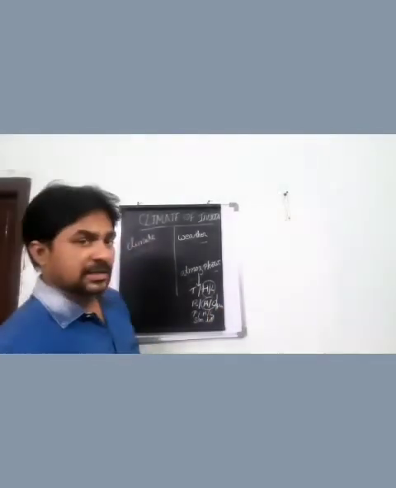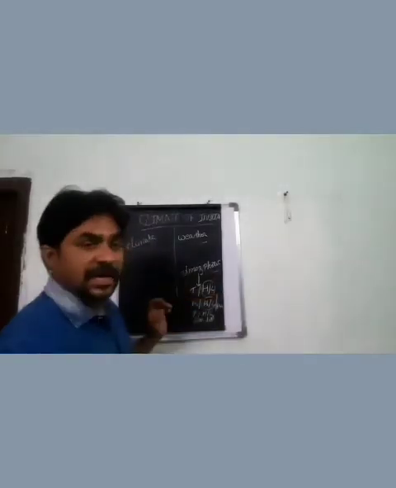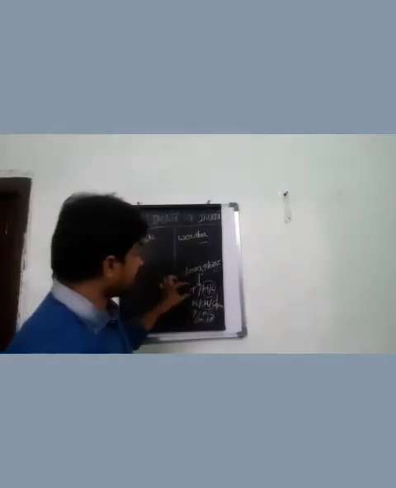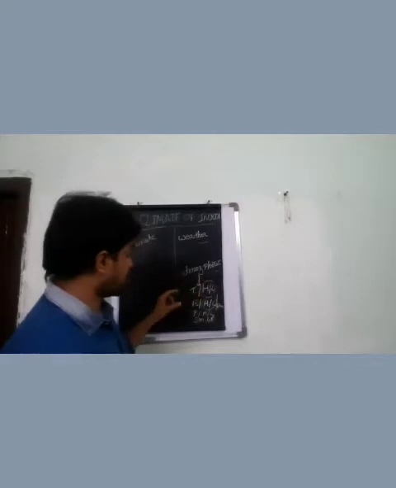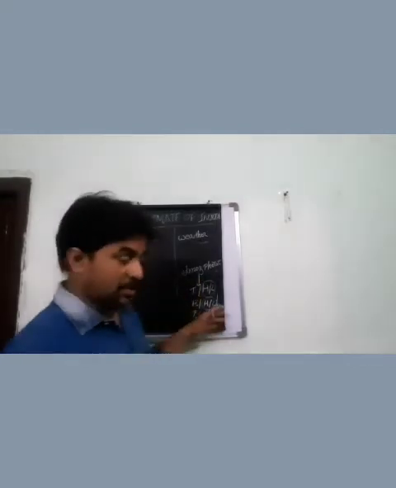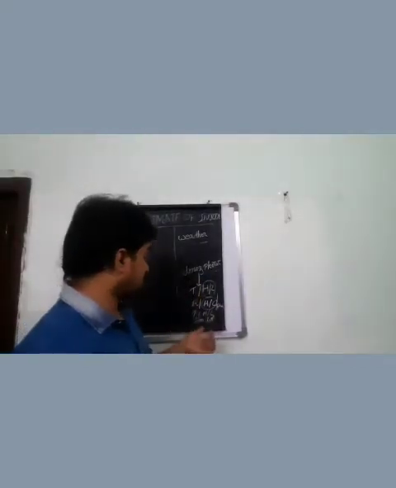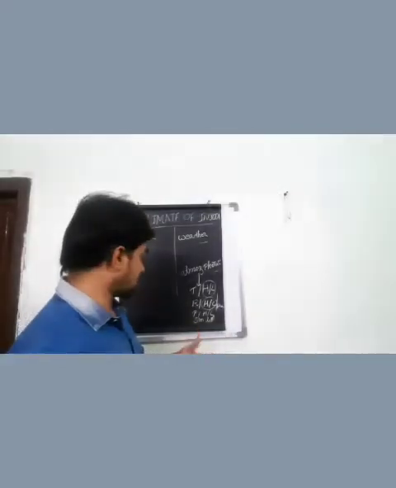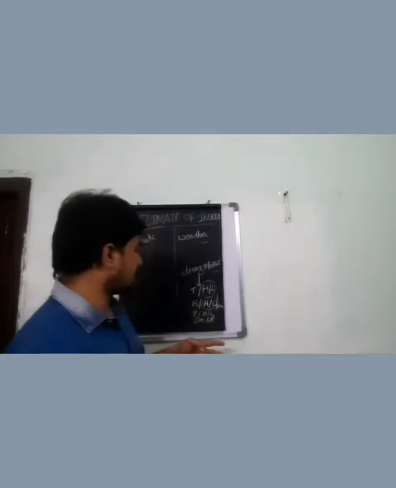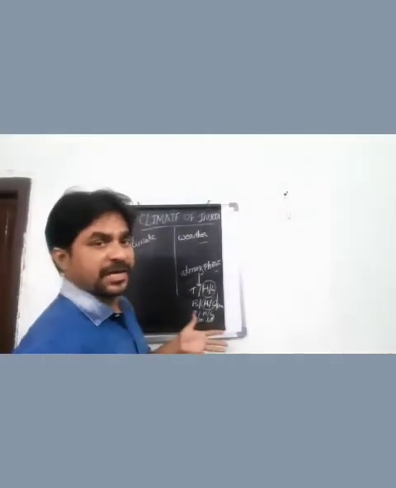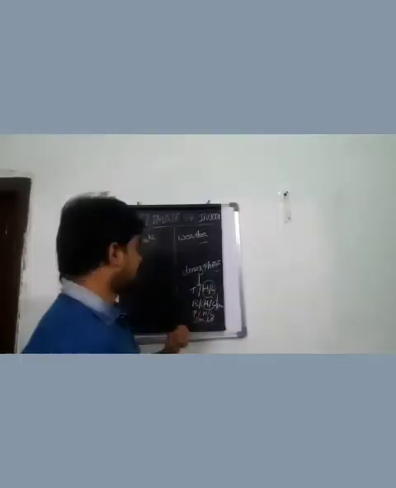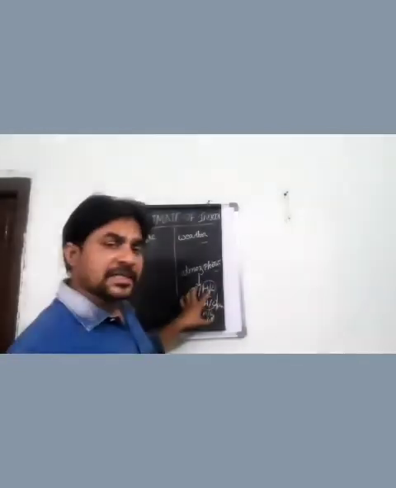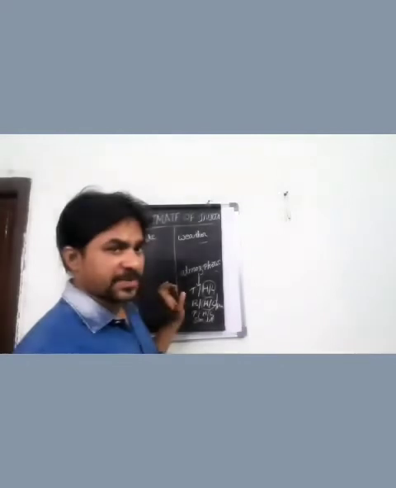These are all changes which occur in the atmosphere. So what is meant by atmospheric changes? Temperature, high or low; rainfall, high or low; sunlight, high or low; humidity, high or low; and the next one is wind pressure.